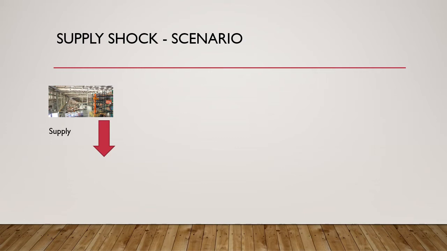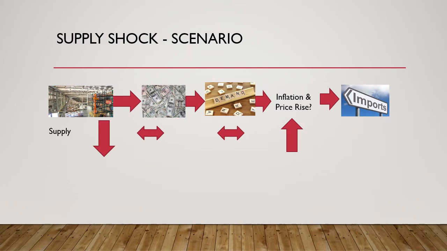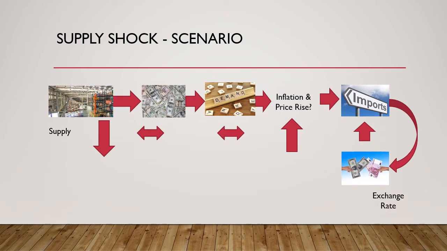Supply declines dramatically. That means, however, even though supply has declined, the credit or the money supply in the economy is still the same. That means the demand in the economy is still the same. Demand is the same, but corresponding supply has declined dramatically. That means there certainly will be inflation and price rise because credit and demand is more than the supply available. And hence, like previously we saw, the imports are going to rise. These rising imports, again, like previously we saw, will lead to a fall in the exchange rate for the country.